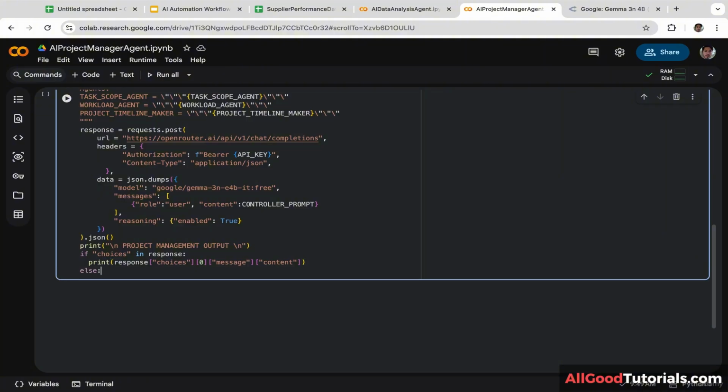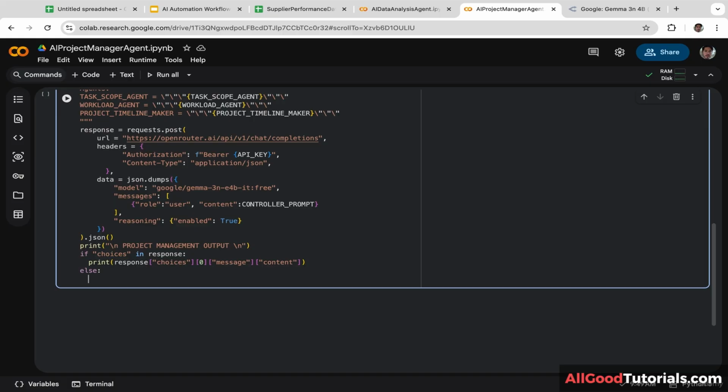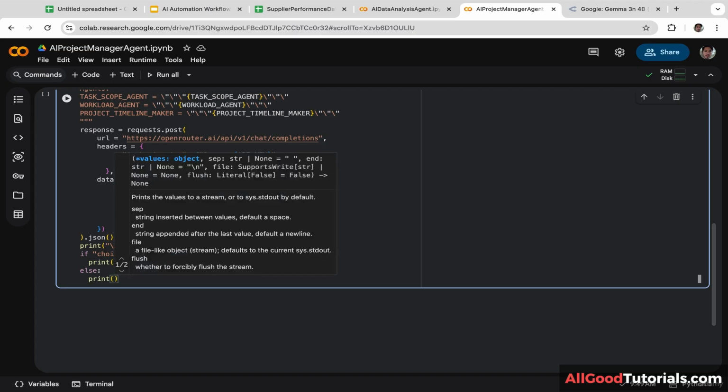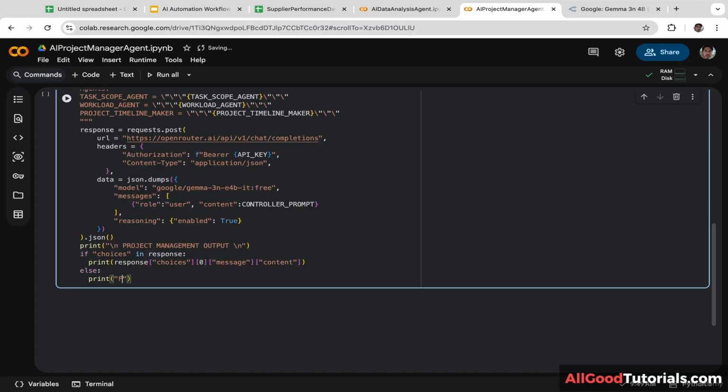Else, we are going to print the fallback message that indicates the expected structure was not present. Full response.